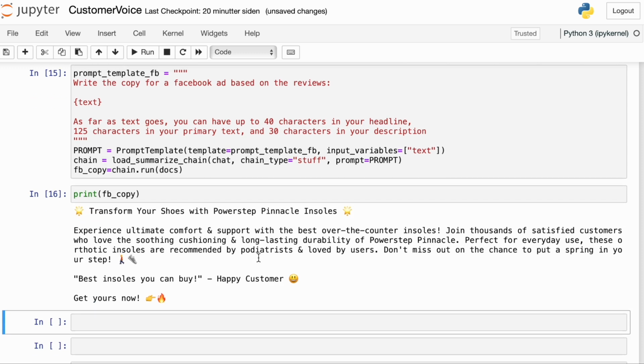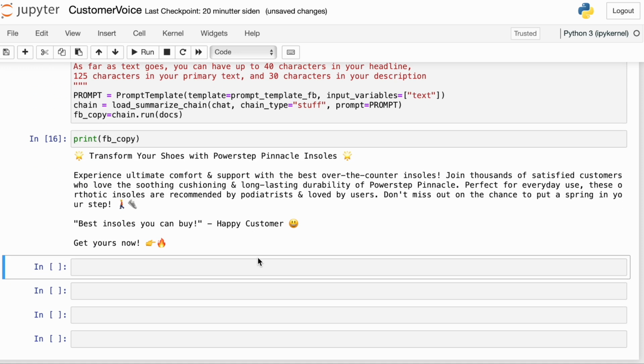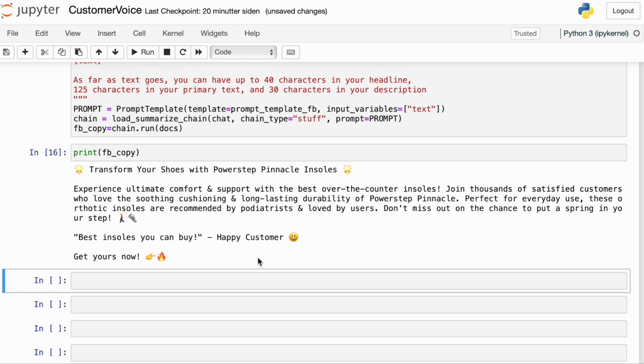And here we get the Facebook ad copy that reflects the positive customer reviews. I actually think it ignored my character limits. You can play around with the temperature of the language model. I used 0.2. Let's run this again to see what else we can get.